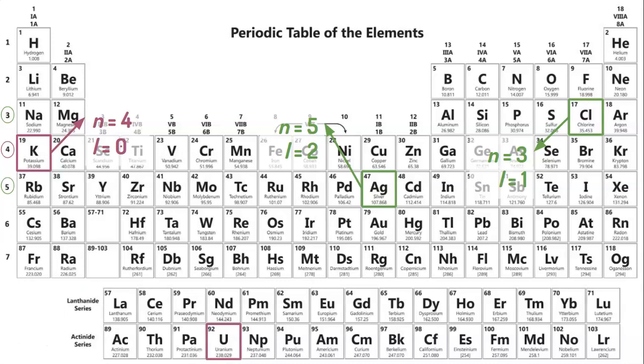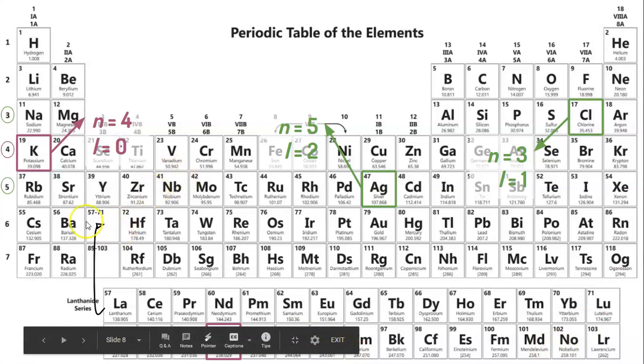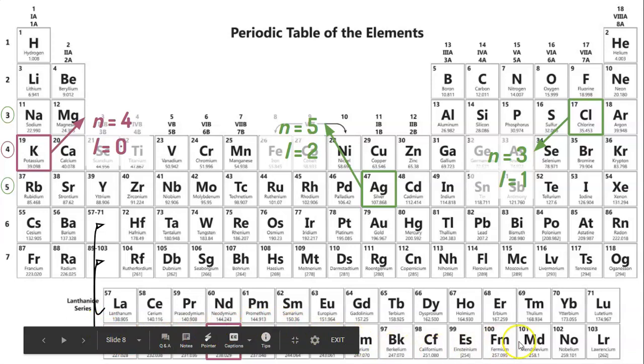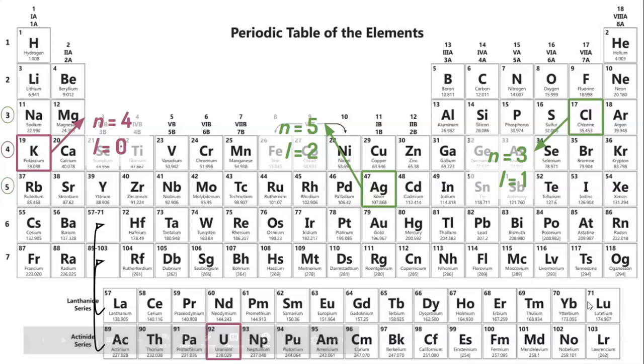Now, uranium. Uranium is kind of like you can't really figure out where the row is. Well, it says 57 to 71. That means all elements from 57 to 71 go in this inner section here. So after barium, it goes down here and then it moves back up. Same thing over here. So after radium, it goes down here and it goes up again. Okay, so let me just wait for the bar to move.